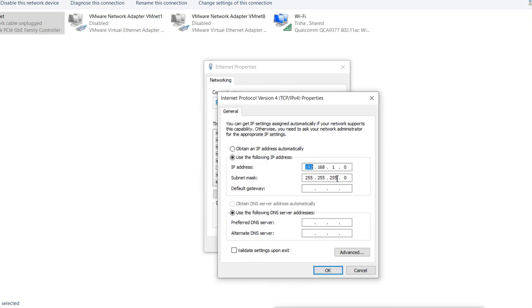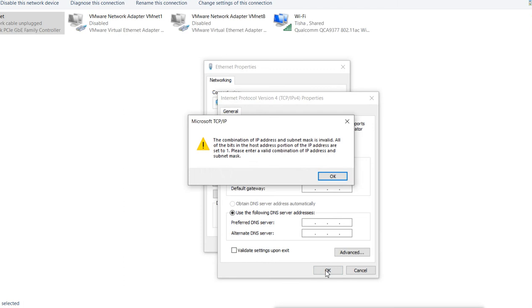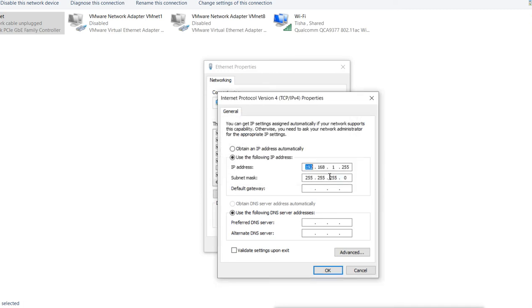Now when I try to use 255 here, it also does not allow me to use it. It says the host portion is set to 1 and you can't use it because it is the broadcast address. But if I try to use 63 here, it will allow me.